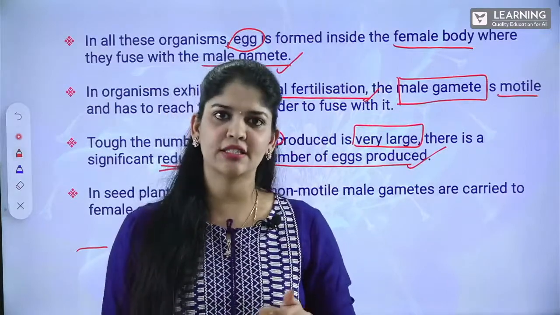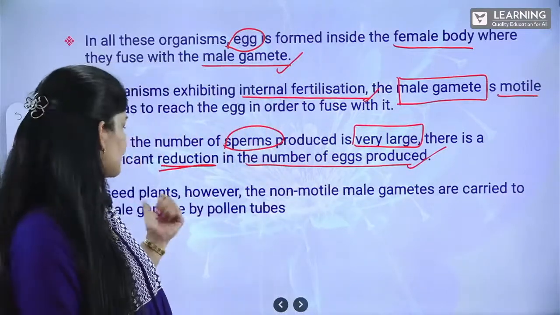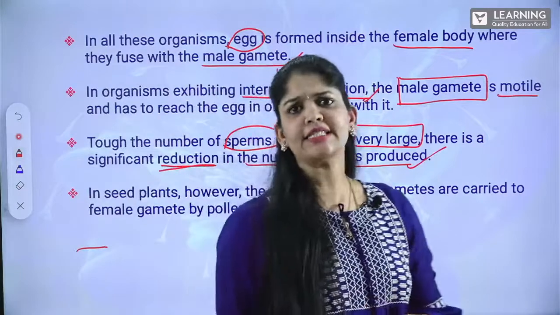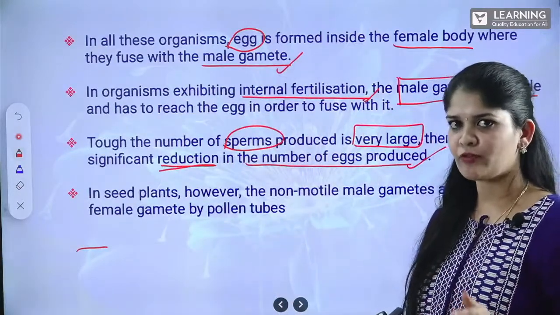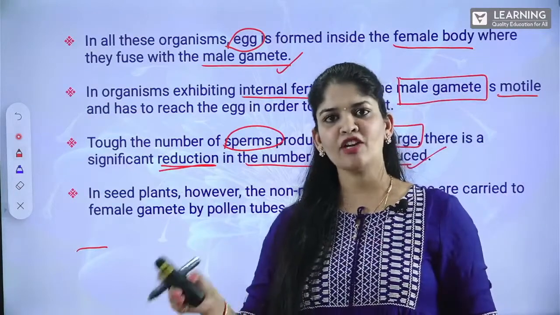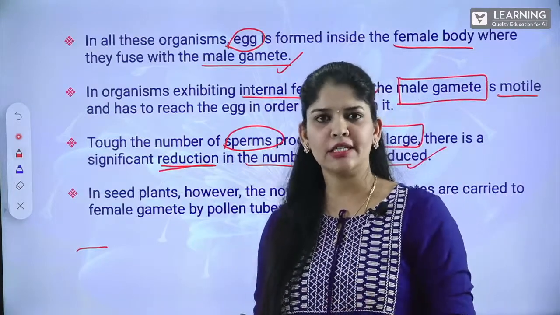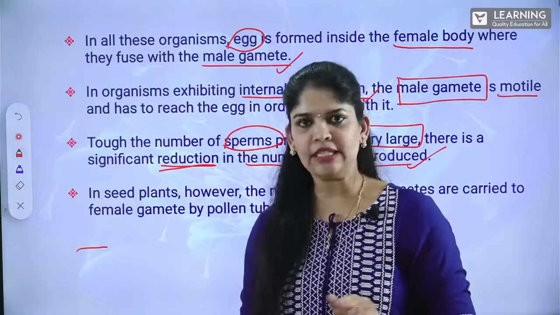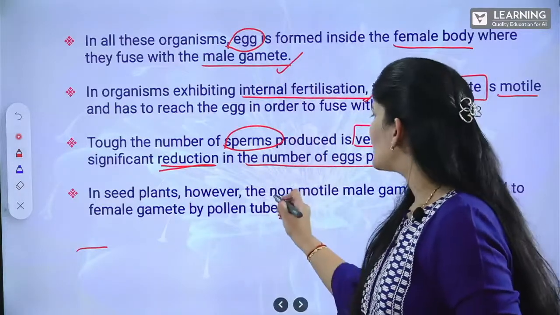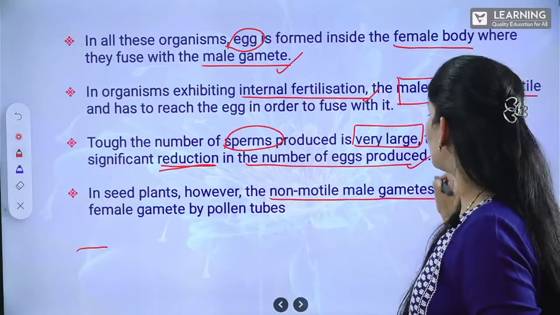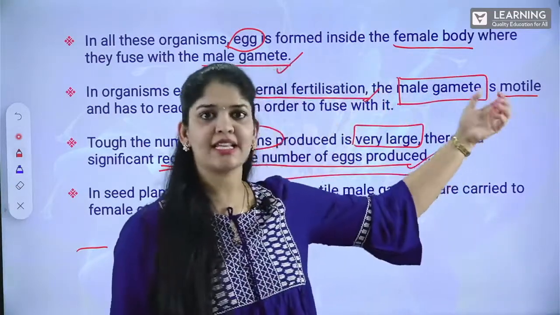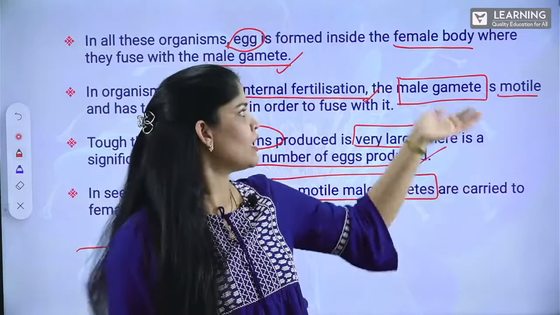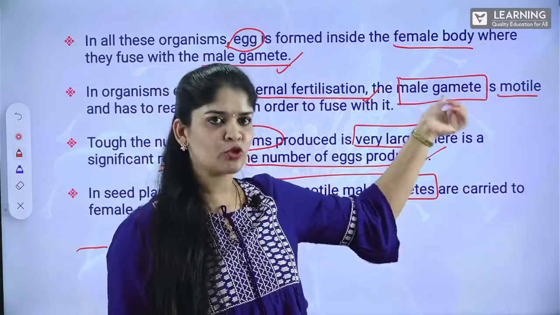Let's take a look at the case of plants, seed plants. So, in seed plants also, there is internal fertilization. That means we have to get both the male gamete and the female gamete to one point in order to go for the fusion. However, in animals the male gamete is motile, it has the ability to move, so definitely the male gamete will come to the female gamete.